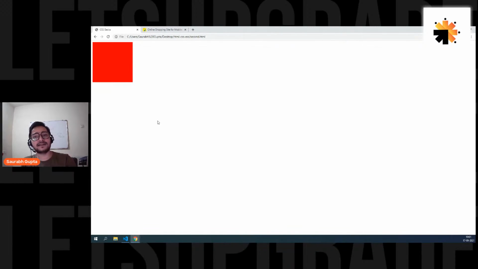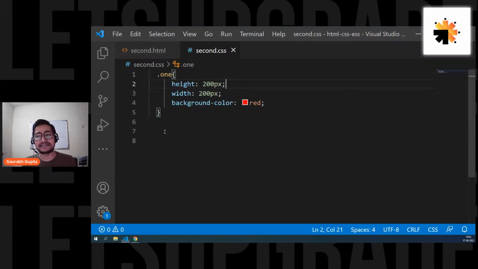Remember guys, there are some other things as well that contribute to the size of an element other than the height and width. But remember, height and width is the real size. All the other sizes are going to be fake. Height and width is the only real size, the only real size which can hold content. Always remember this. Now we're also going to talk about the other things that take up size for an element.